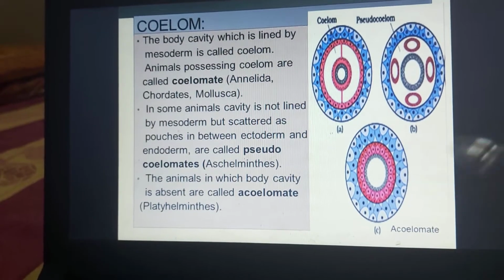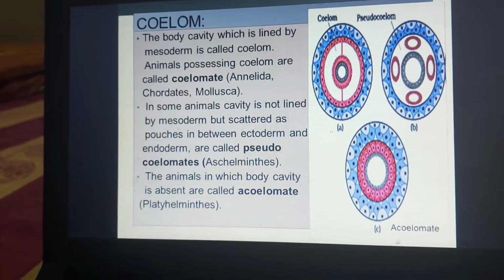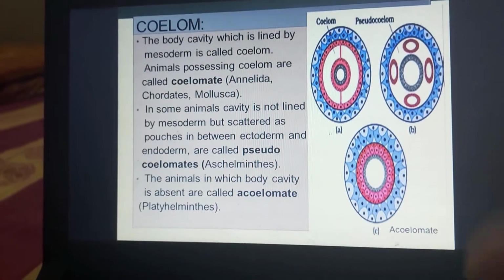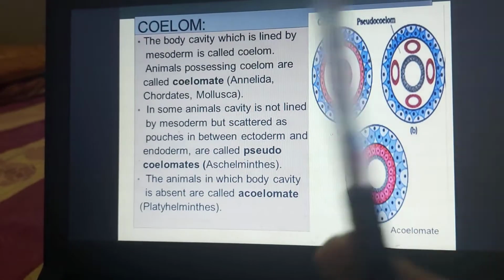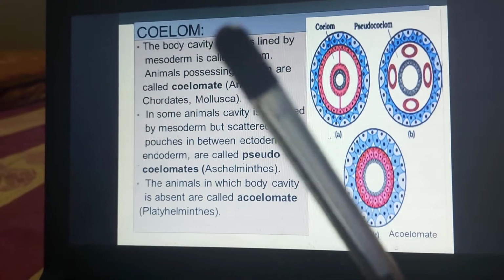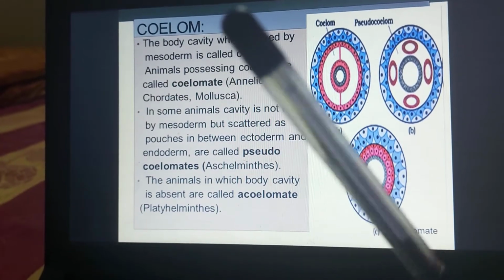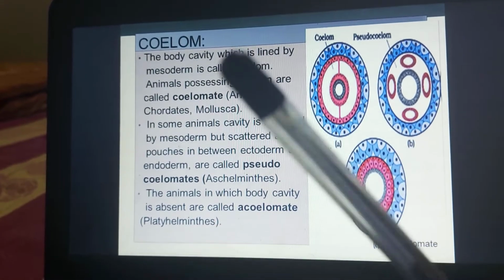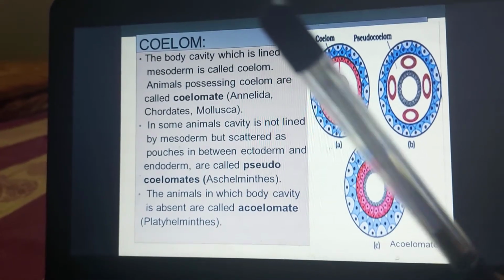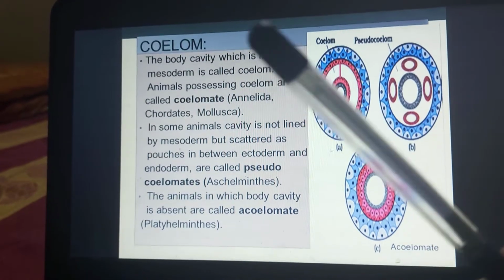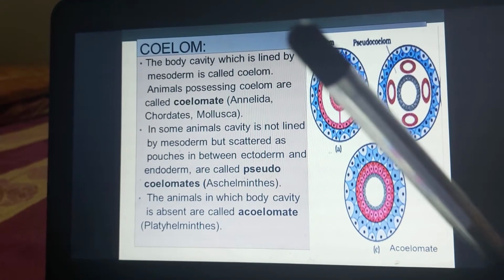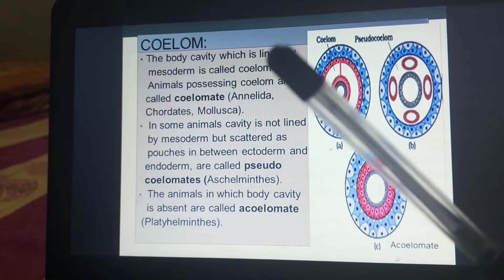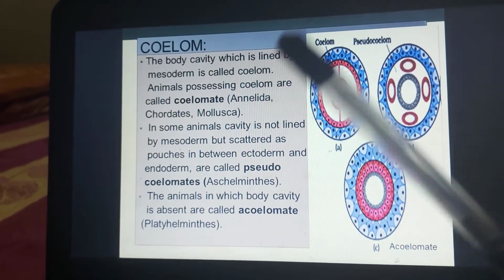Next one is the coelom. Coelom is the body cavity. First you need to understand what actually the coelom is. I just want to focus your attention on this pen. We know that the body of this pen has a hollow cavity and inside that cavity the refill is present. Similar to that, there is a hollow cavity in our body in which the different organ systems are arranged. So that body cavity, like the hollow cavity inside this pen, is called the coelom.